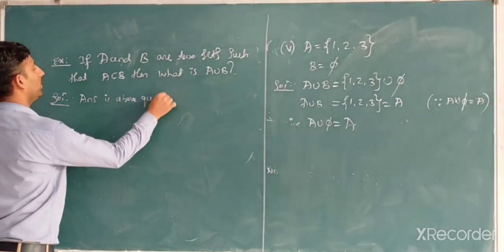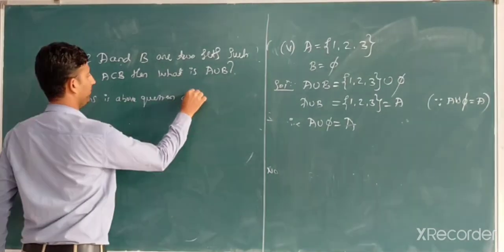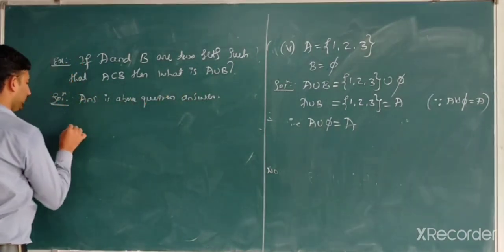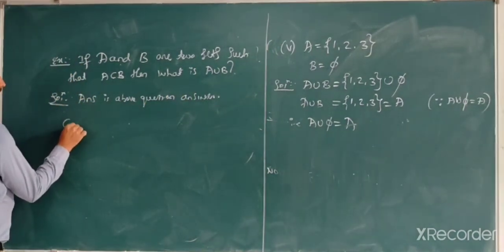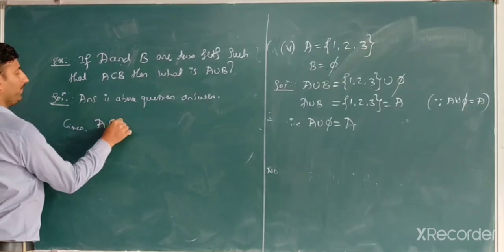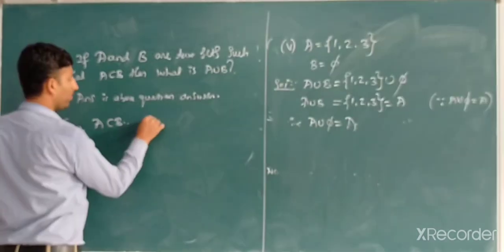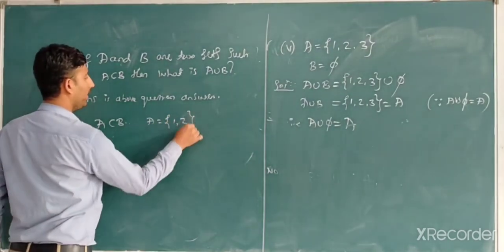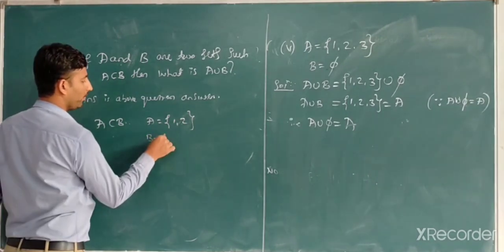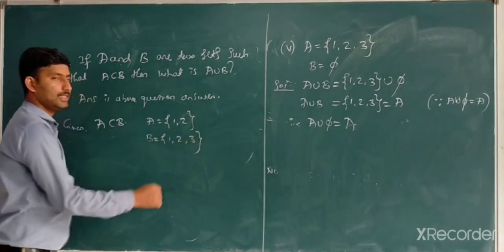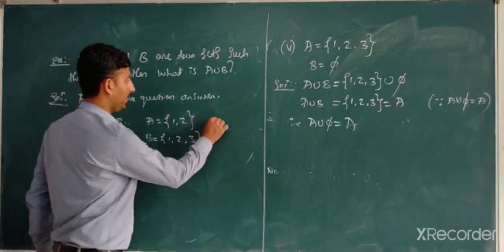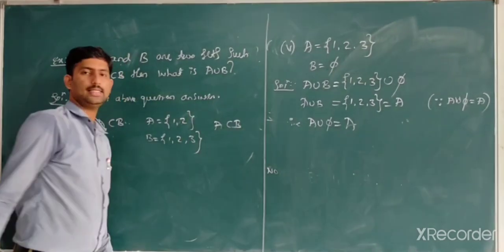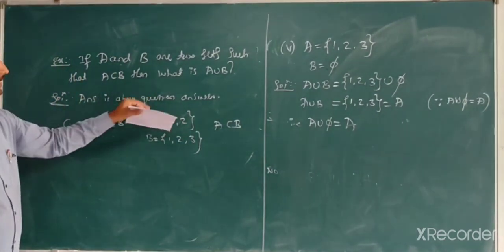Above question answer, that is: given A is a subset of B, A is equal to {1, 2}, B is equal to {1, 2, 3}, correct? Here A is a subset of B. Then what is A union B?